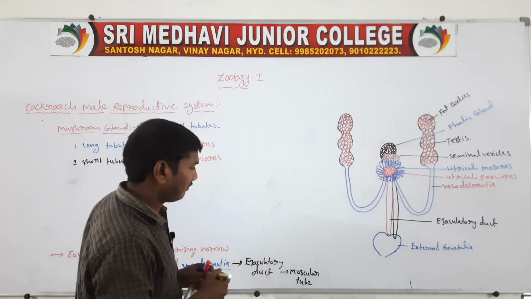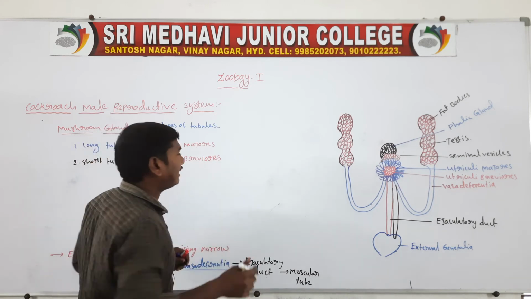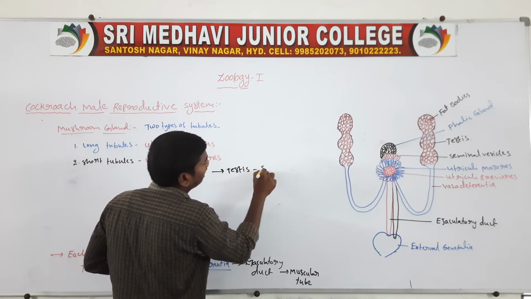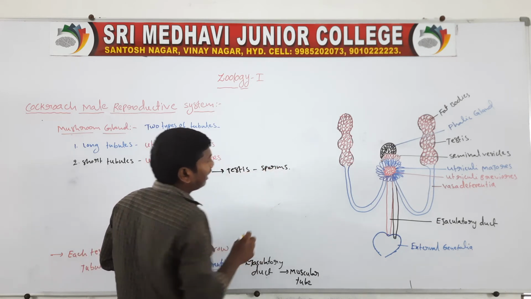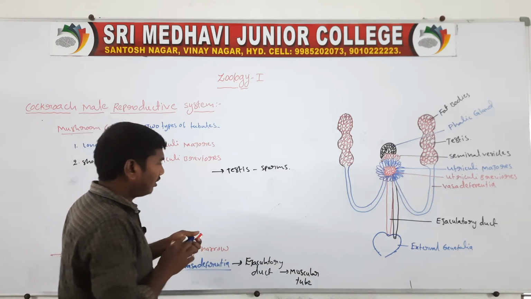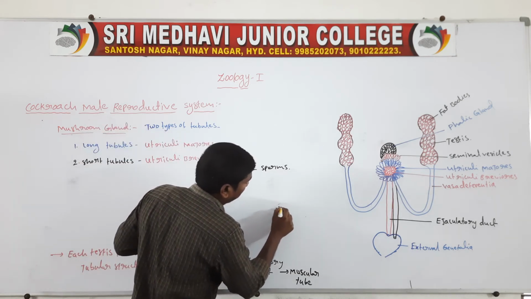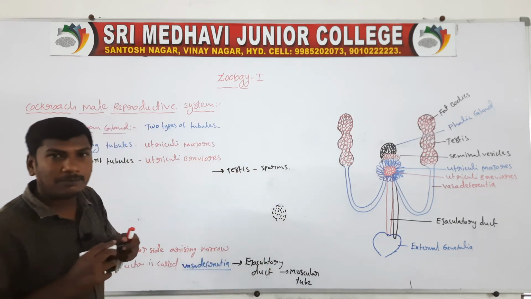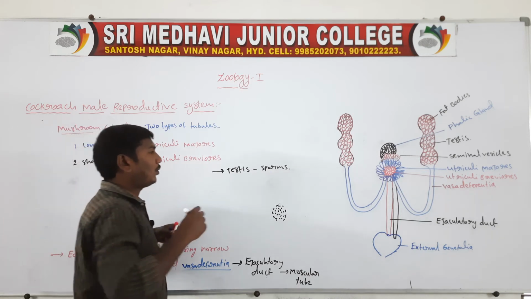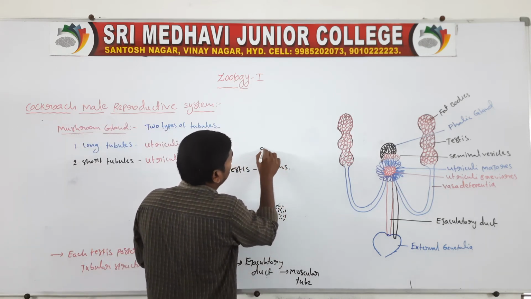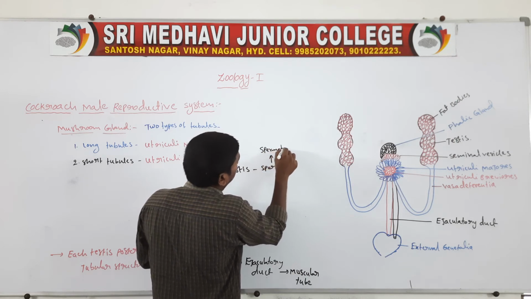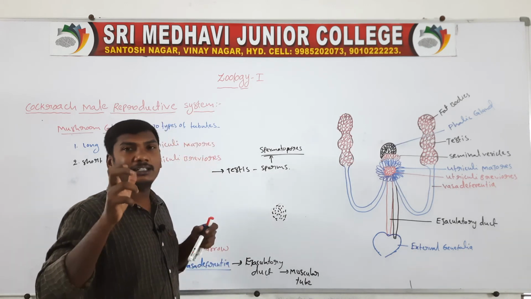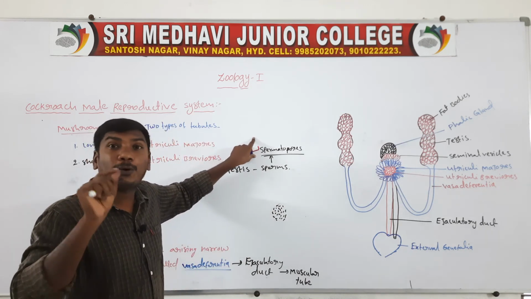So they are the functions. First one, the testis releases the sperms. These sperms are stored in the spermatophores. The sperms are stored in bundles, so they are called the spermatophores.